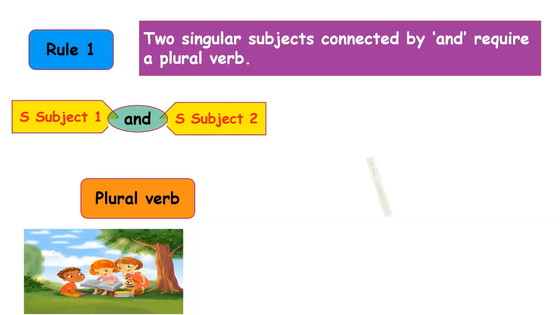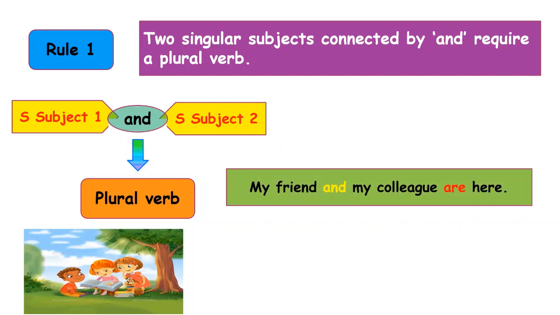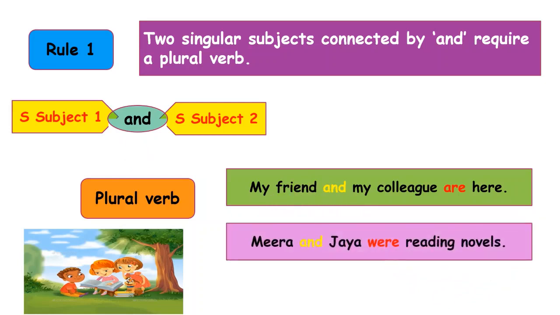Let's look at some examples. My friend and my colleague are here. So there are two singular subjects. One is friend and one is colleague. Both of them are joined by and, that is why we use a plural verb are. Another example, Meera and Jaya were reading novels.